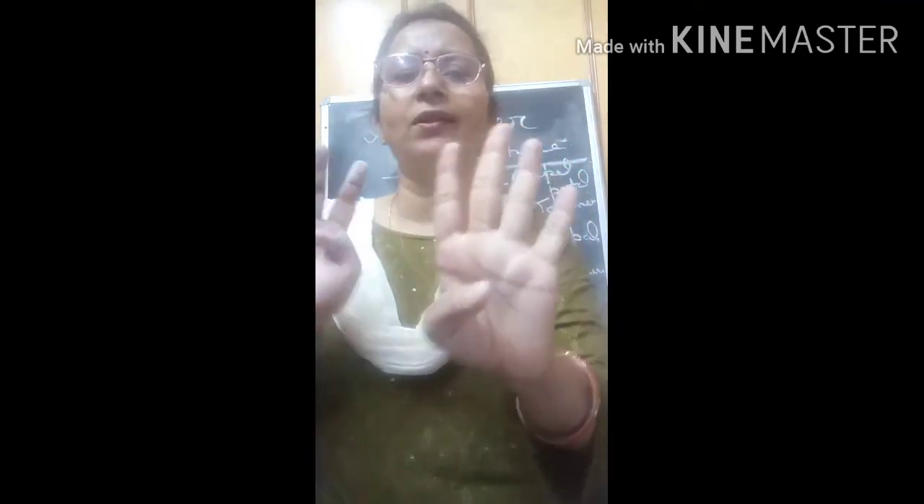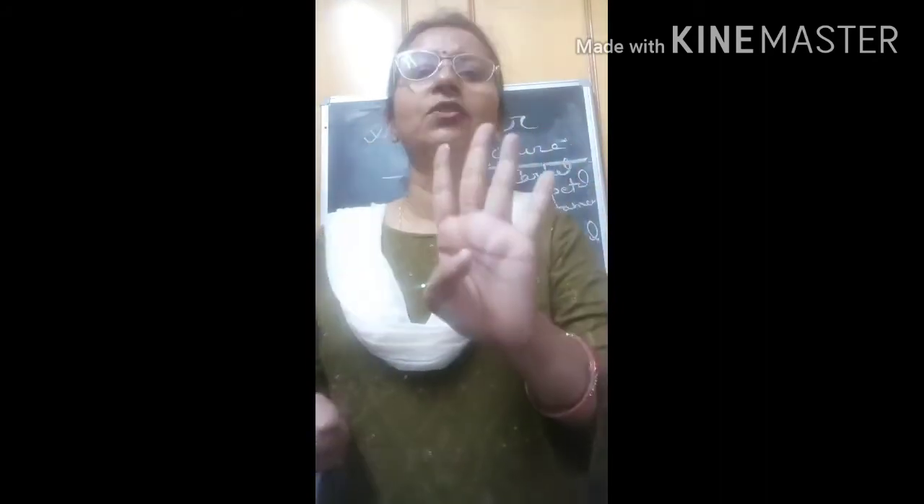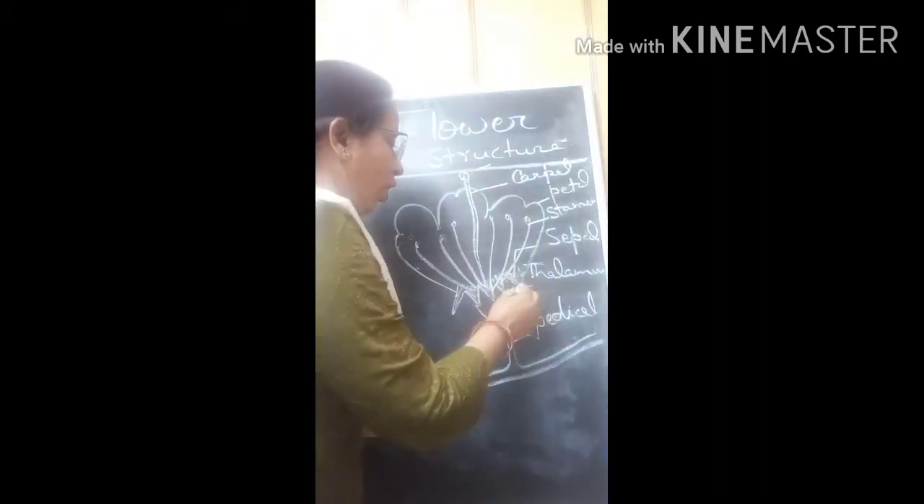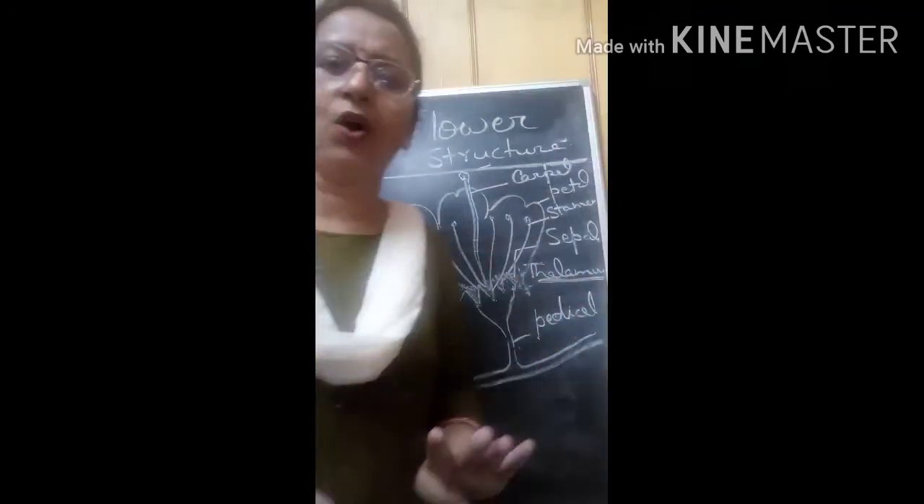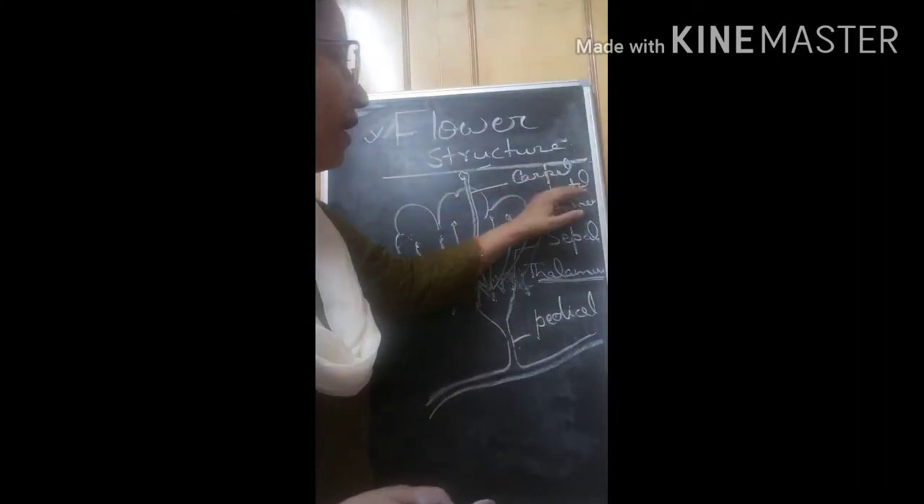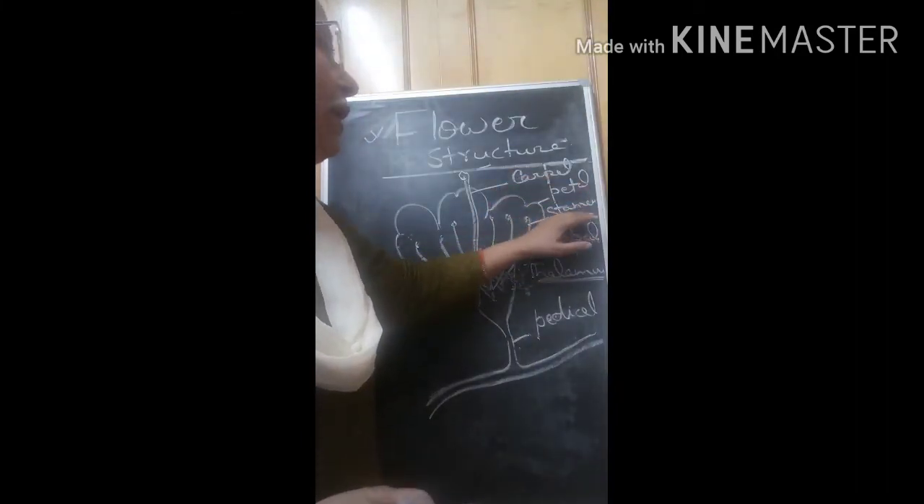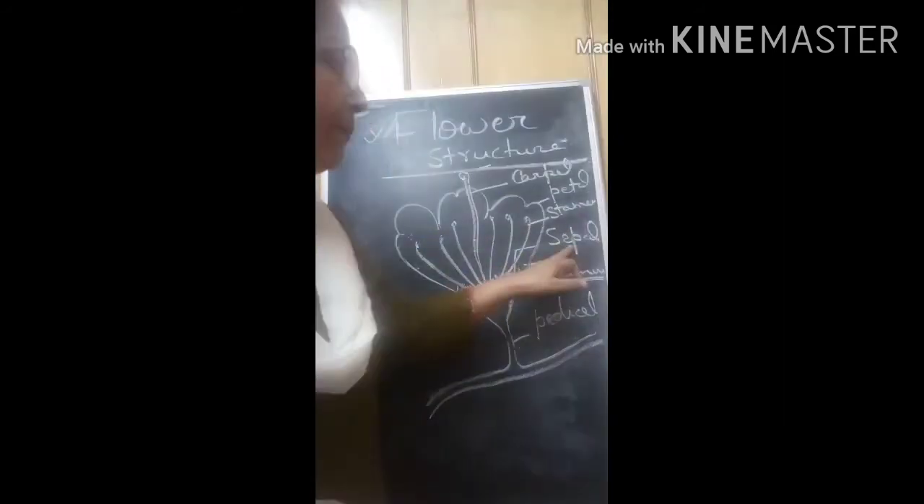These are the four whorls, and these four whorls rest on the thalamus. And what is their function? Actually, they play separate roles. What is the role of sepal?